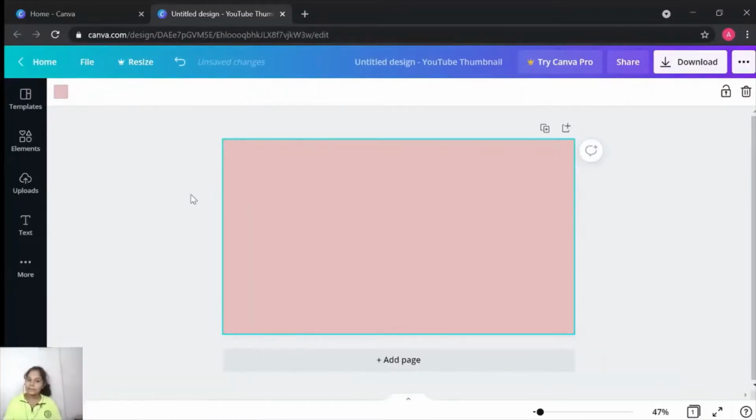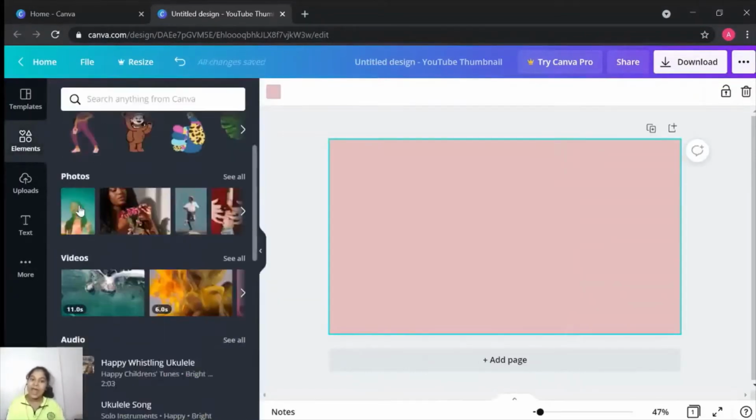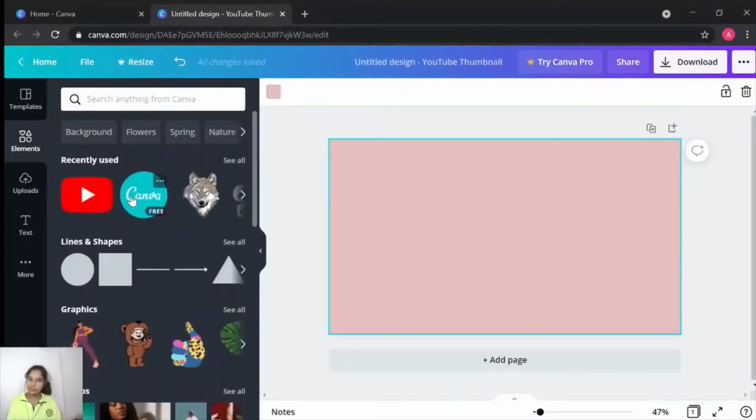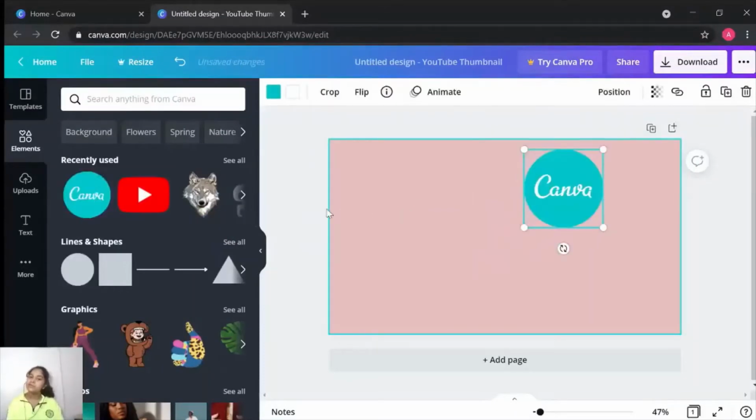Now, to add pictures and logos, you can go to Elements. As you can see, there are many pictures and logos. I'm going to choose the Canva logo. Just drag and drop. To fill it up, I'm going to choose a YouTube logo too.